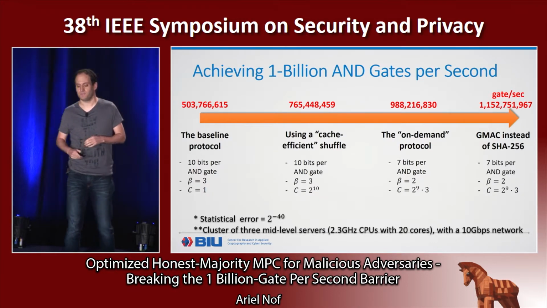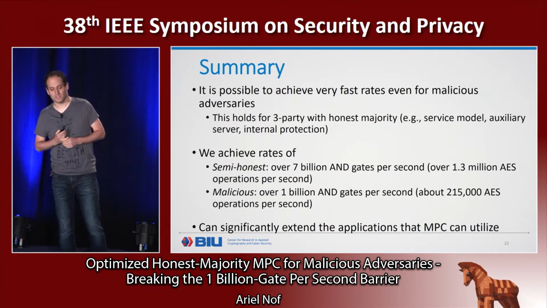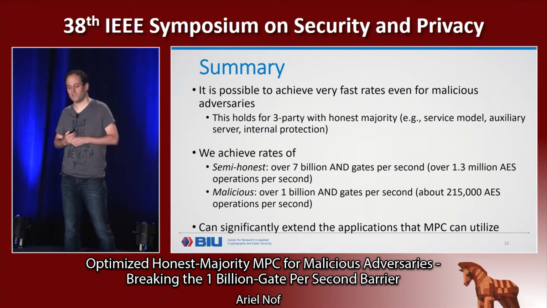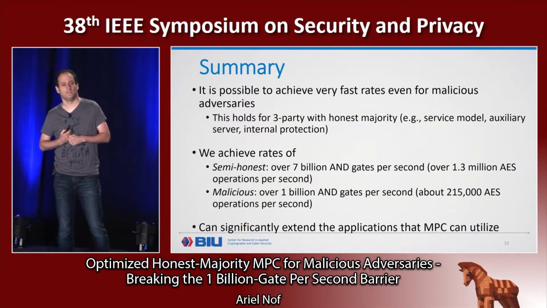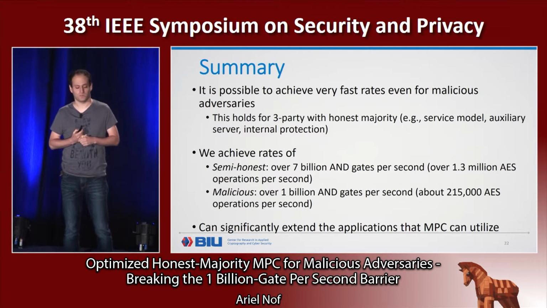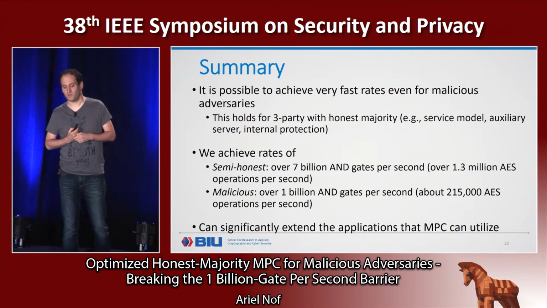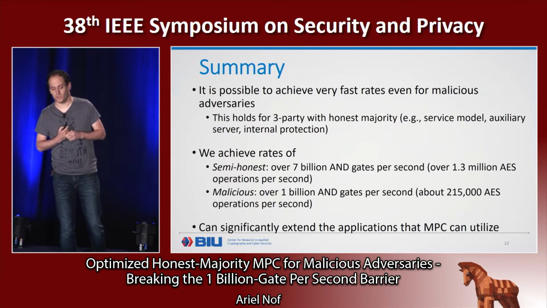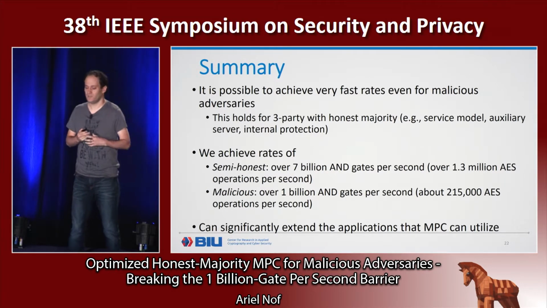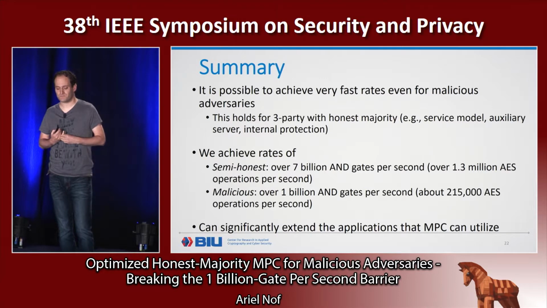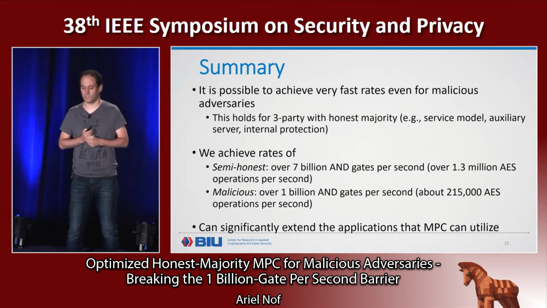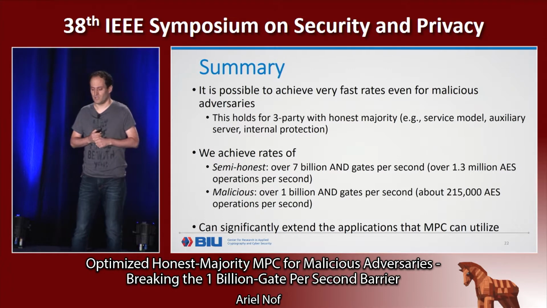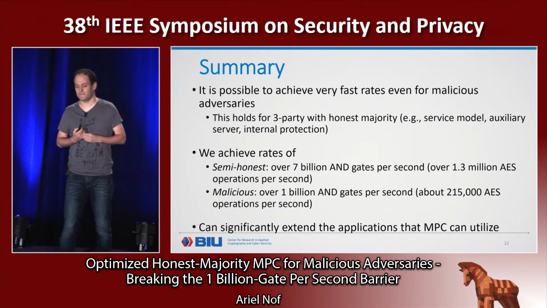Yeah, so to sum up, we demonstrated that it is possible to achieve fast rates, even for malicious adversaries, in a very specific setting, the three-party setting, but it is much more than in any previous work. I didn't say at the beginning, but we also implemented the semi-honest protocol by itself, and this achieves a throughput of 7 billion n-gates per second. So the malicious protocol is only 7 times slower than the semi-honest protocol.